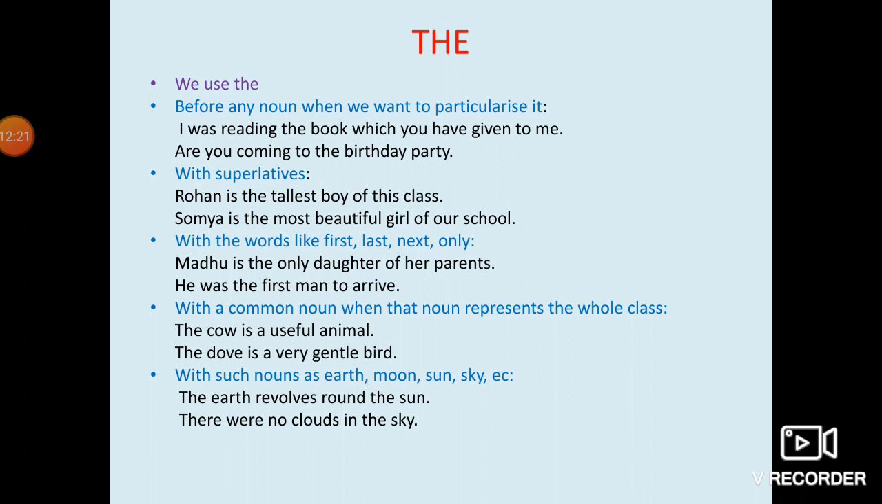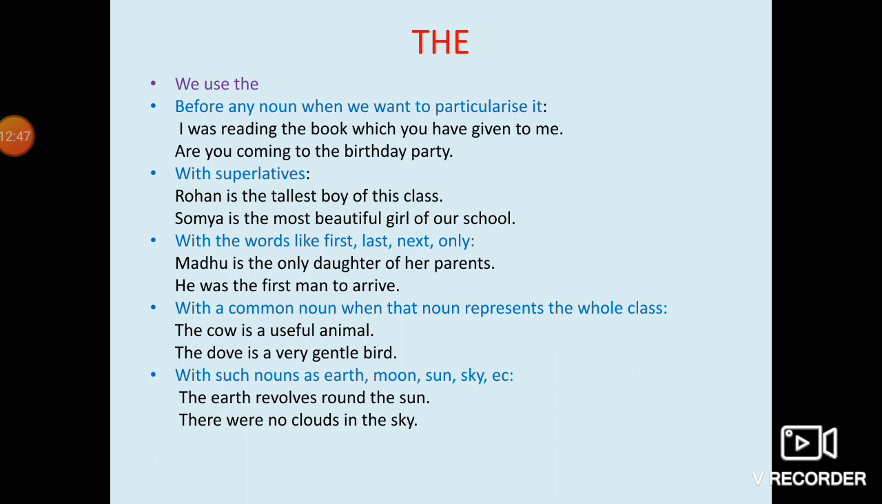Rohan is the tallest boy of his class. That means among all the students of his class, he is the tallest one. Soumya is the most beautiful girl of our school. That means among all the girls of our school, she is the most beautiful girl. So here we are talking about the superlative.